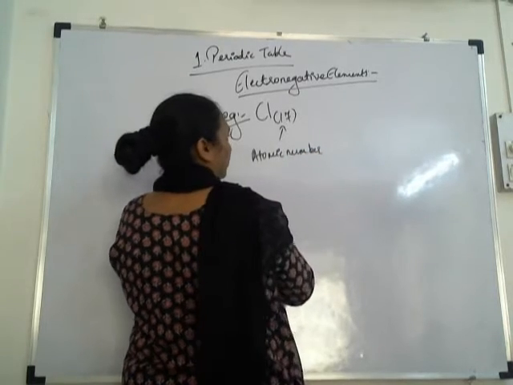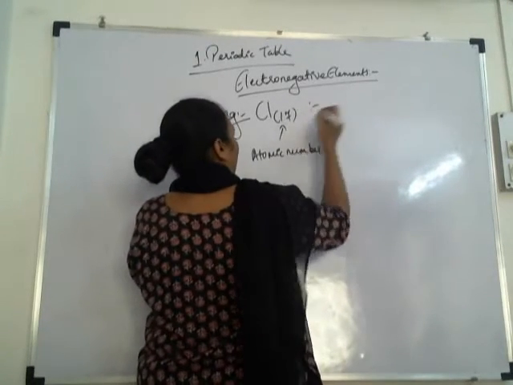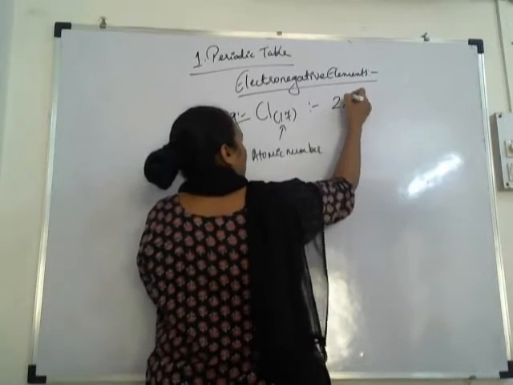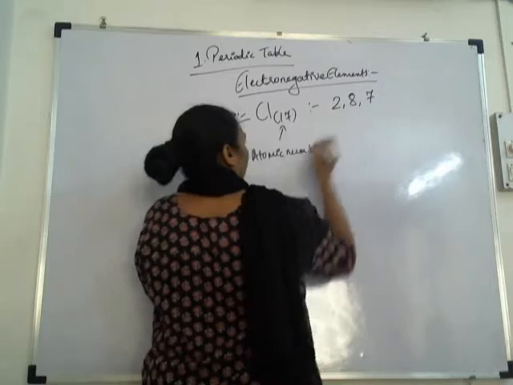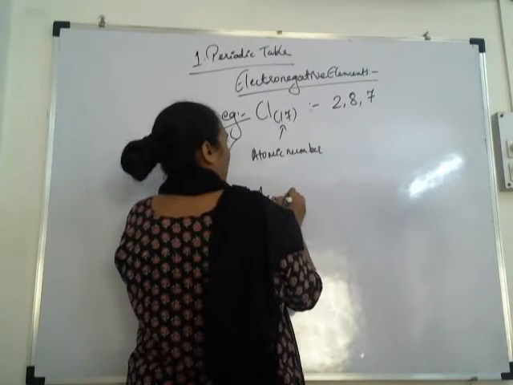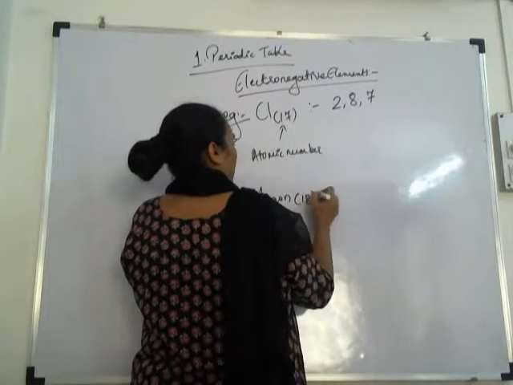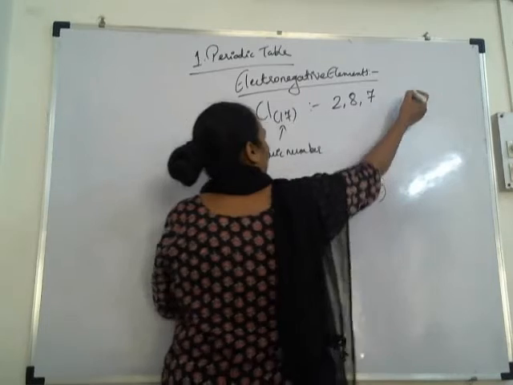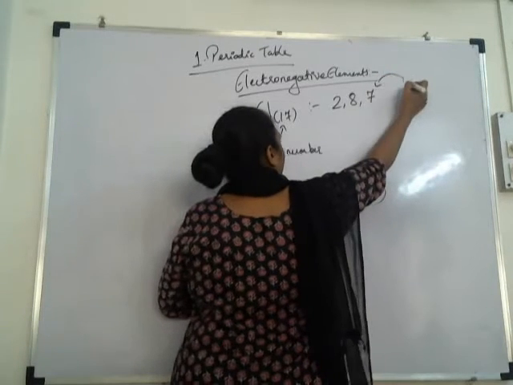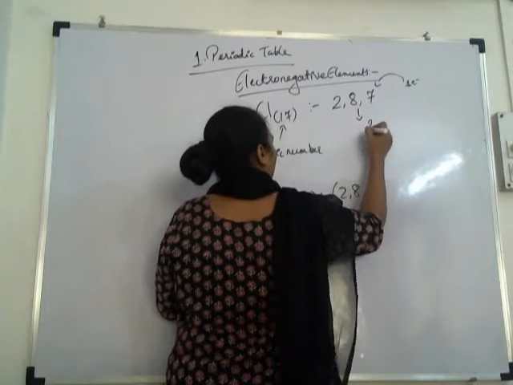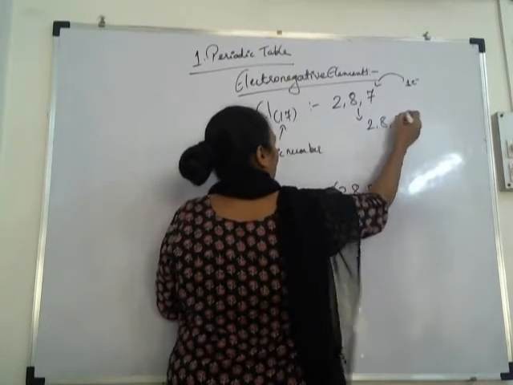Example is chlorine. Here chlorine atomic number is 17. So it is 2, 8, 7. Here also the nearest noble gas is argon, which is 2, 8, 8. So chlorine is going to accept one electron and it will become stable as 2, 8, 8.